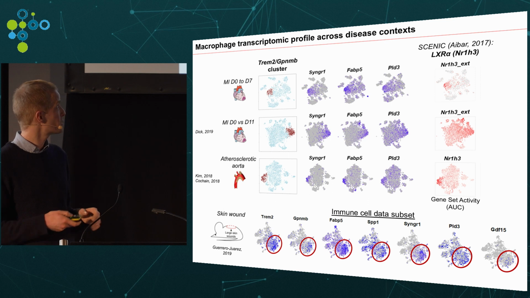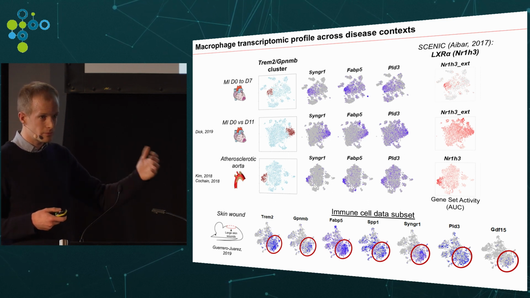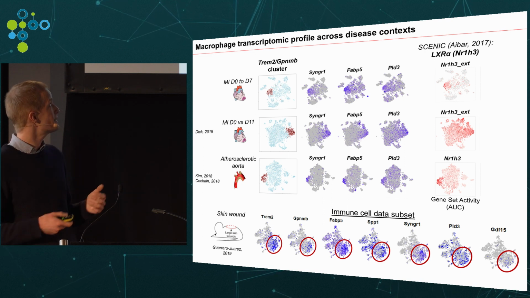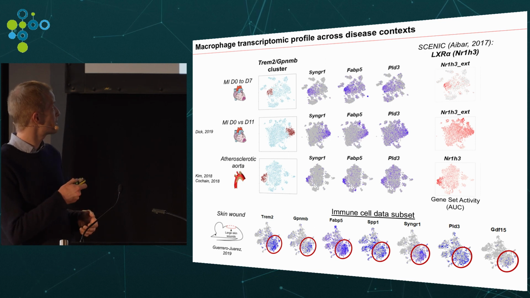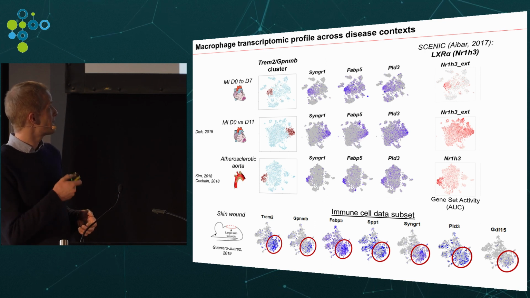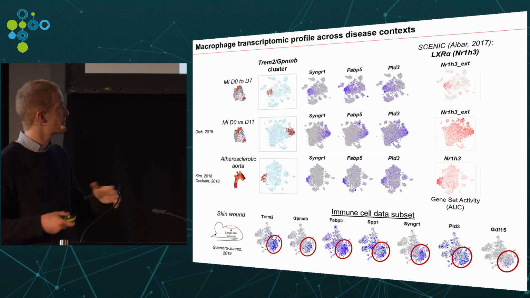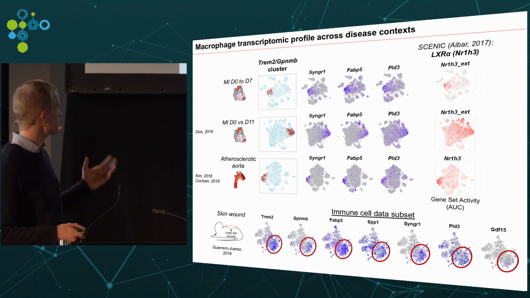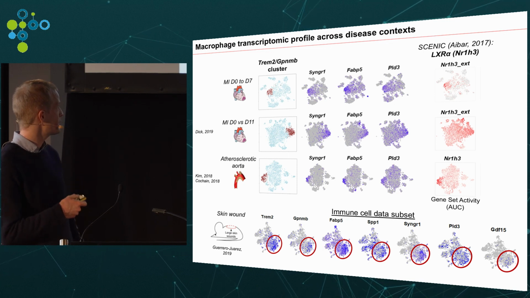I'm not going to show everything, but we applied the SCENIC program to identify activated gene regulatory networks in these data sets. One interesting hit that we had is the NR1H3 regulon, which encodes the liver X receptor alpha. And going a bit beyond this cardiovascular disease context, we also used a recent data set, published a few weeks ago, in a model of skin wound healing.